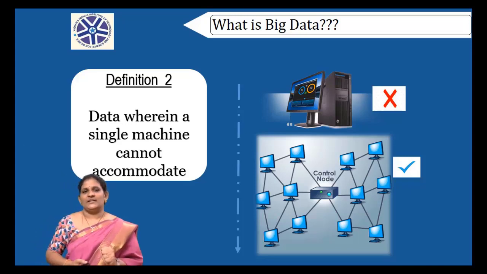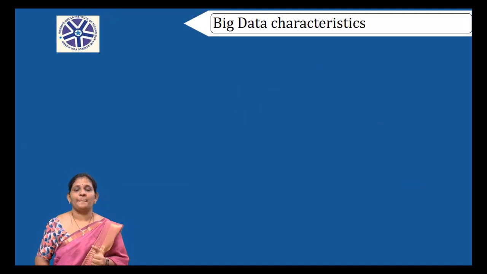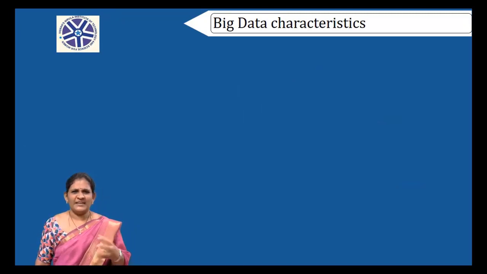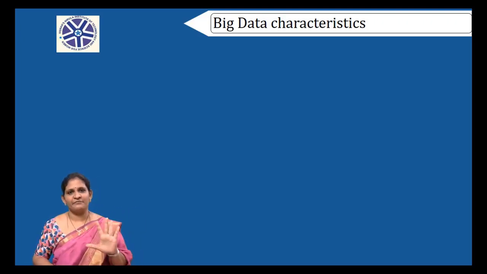So we know what is big data now. Next is the characteristics of big data. I am telling the big data definitions and all. Fine. What exactly the data is? Now we are going to speak in terms of V's. Big data can be represented in terms of 5 V's.